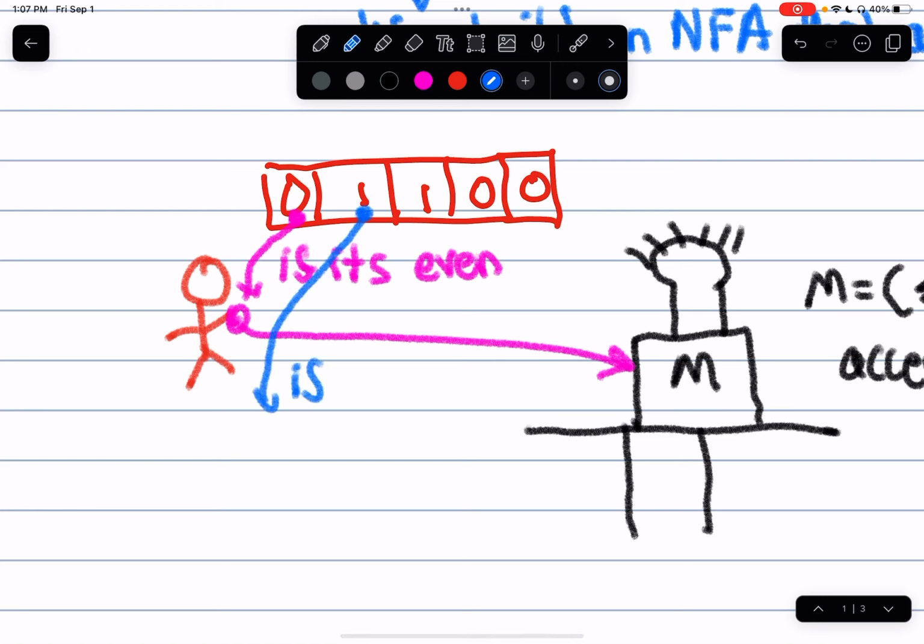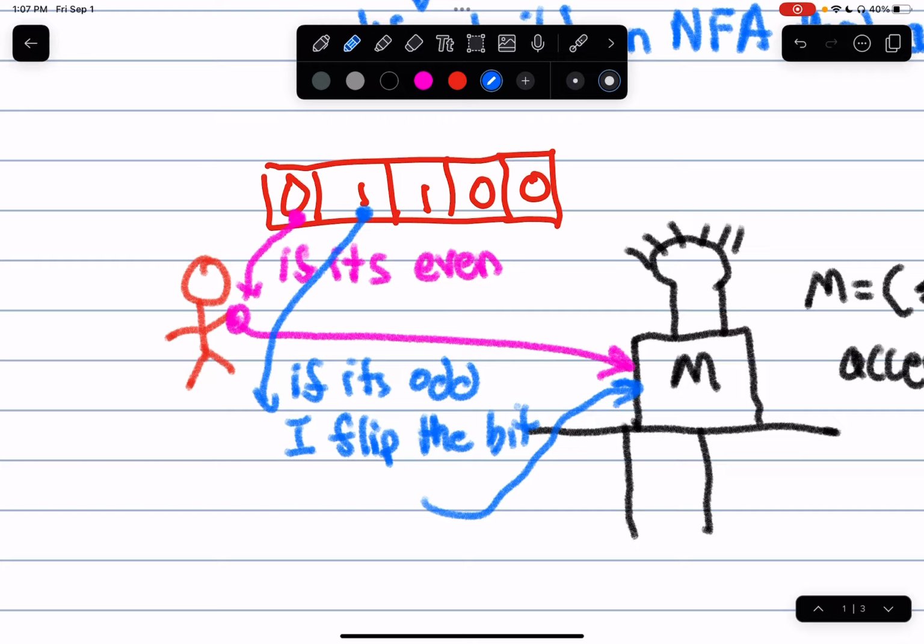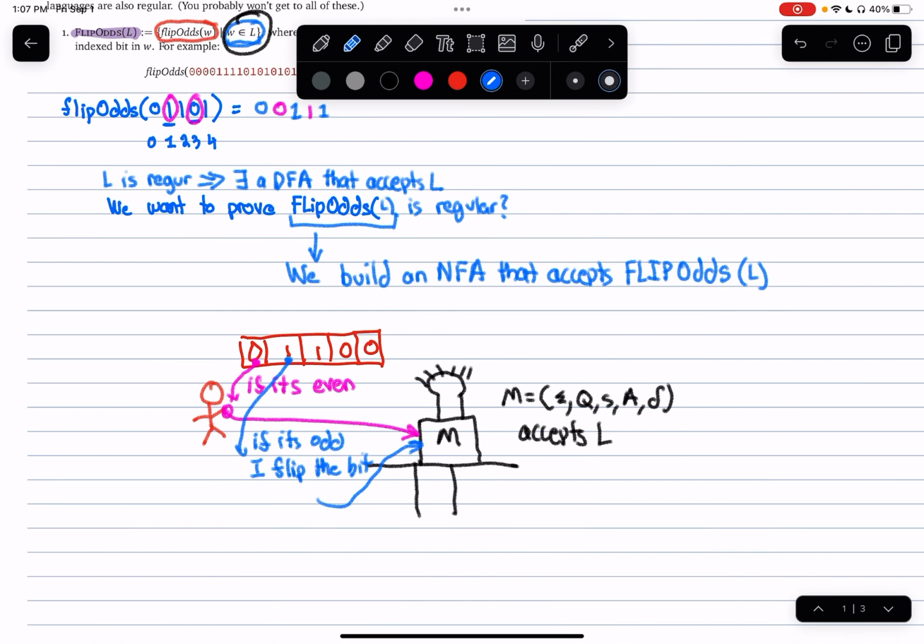If it's odd, I flip the bit, and then I feed it into the machine. Does everyone see what's going on here? Does this make sense? Stop me if you have questions.